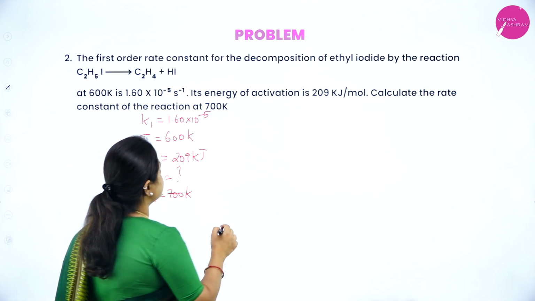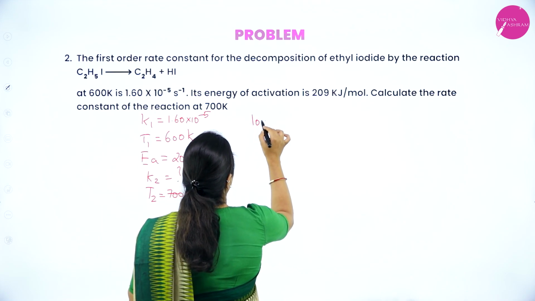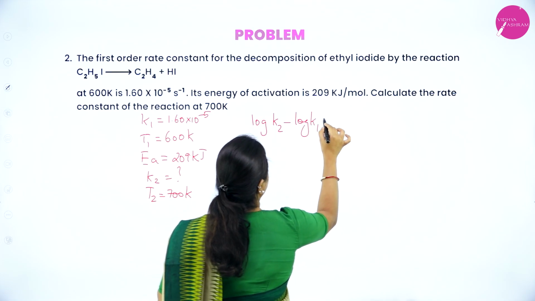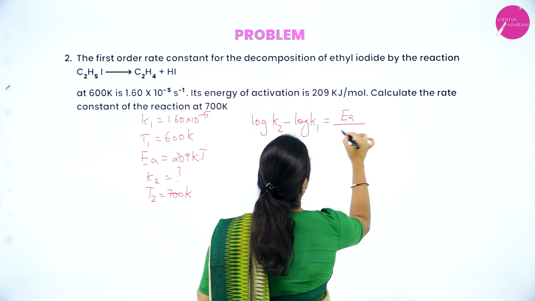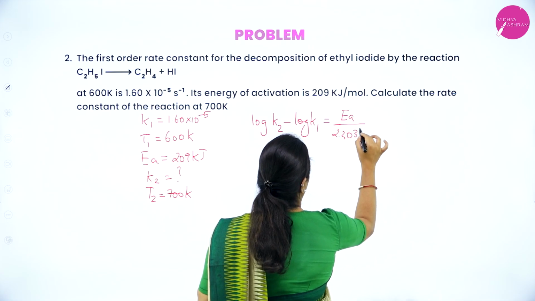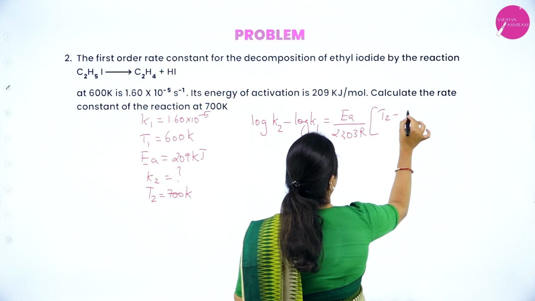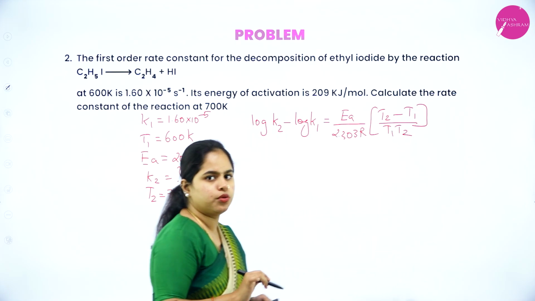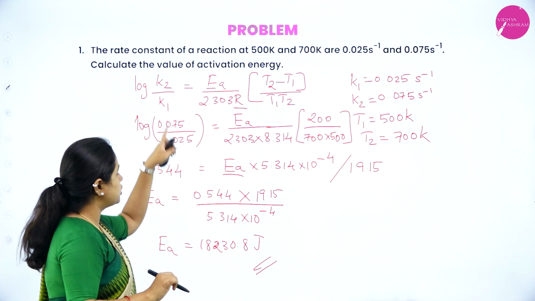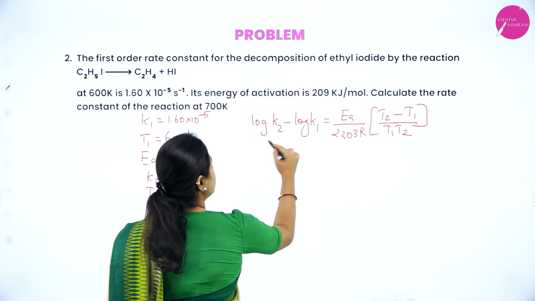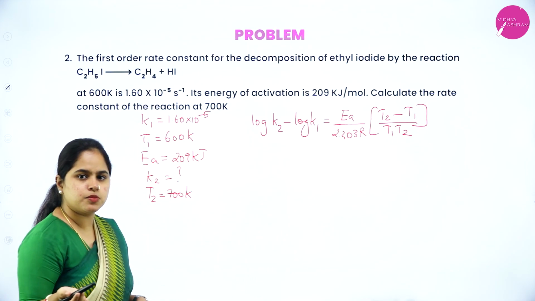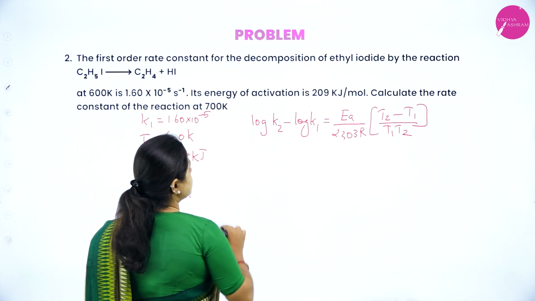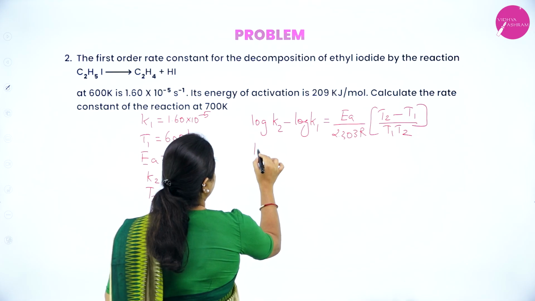Right. So again the same equation we are going to use here. That is log K2 minus log K1 will be equal to EA divided by 2.303 R into T2 minus T1 divided by T1 T2. Okay, instead of taking log K2 by K1, I just took log K2 minus log K1. Log A minus log B will be log A by B itself, right? So K2 is what we have to find. Okay, so we keep it as it is.